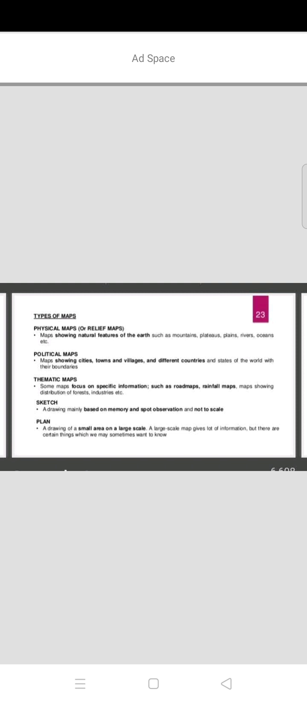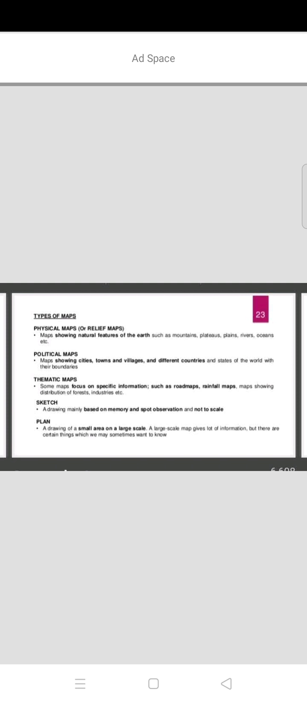Some maps focus on a specific or particular information. If you see some of the maps, those maps will give particular information. Those maps are called thematic maps. A thematic map gives only one particular piece of information, such as road maps, rainfall maps, maps showing distribution of forest, industries, etc.